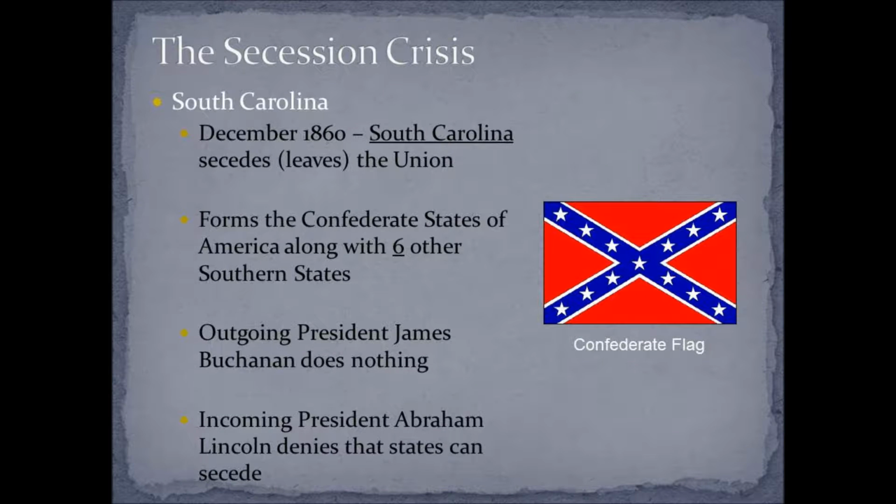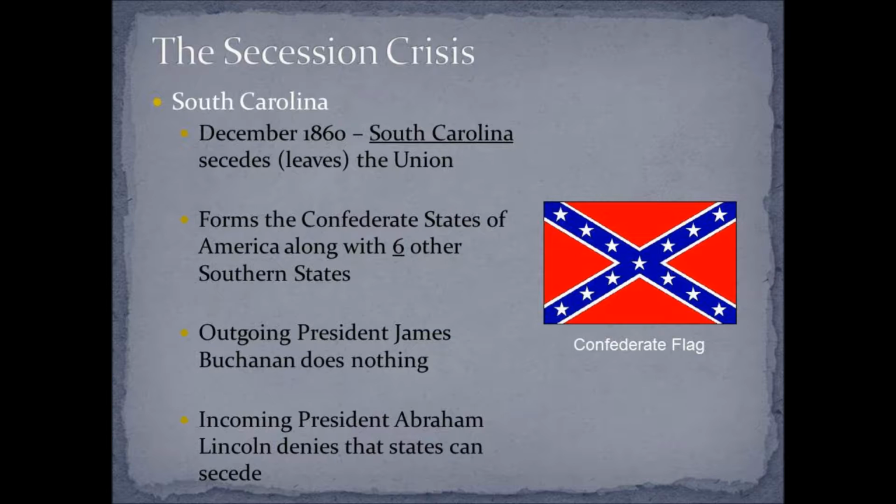All right. The secession crisis. In December of 1860, South Carolina has had enough. They don't want Lincoln as president. They view him as a threat to the way in which they live. So they secede, or leave the Union. They form the Confederate States of America, the CSA, along with 6 other southern states.